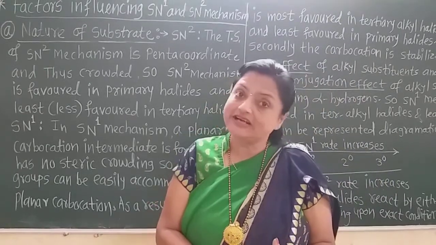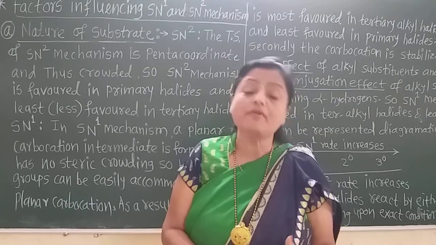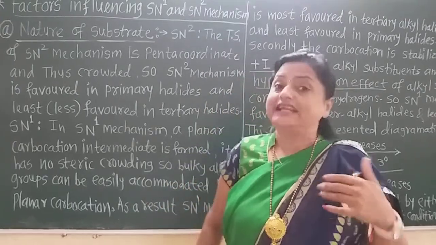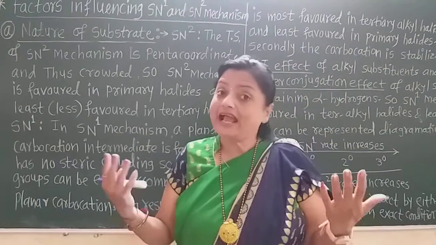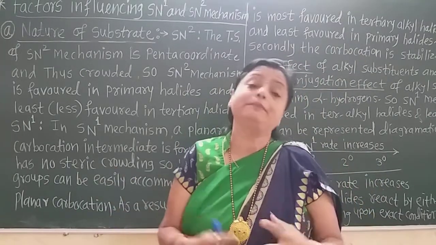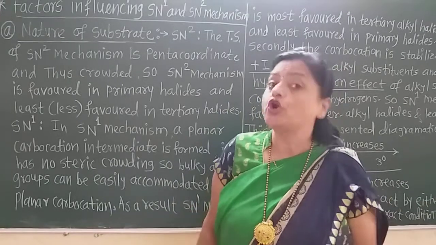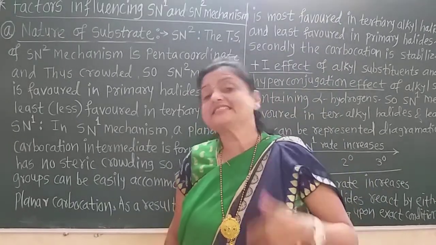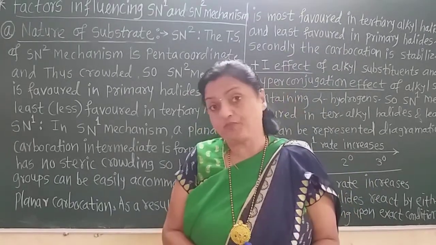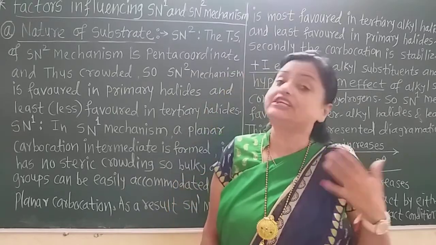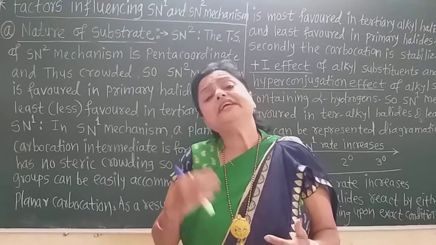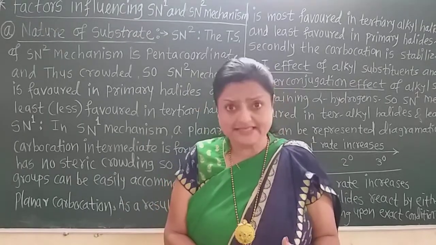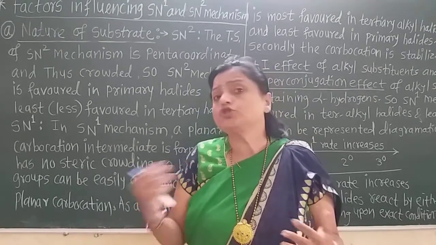A pair of enantiomers is formed, one dextrorotatory and the other levorotatory, and due to that there is 50-50% retention of configuration and inversion of configuration, which is found during the SN1 mechanism of tertiary alkyl halides. But in primary alkyl halides, the carbocation is not formed.